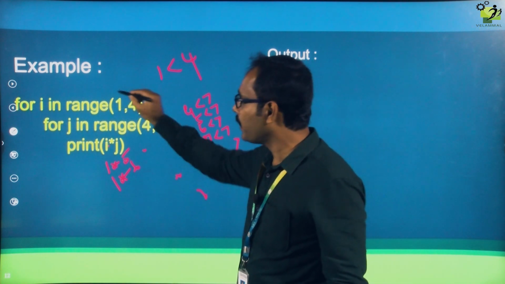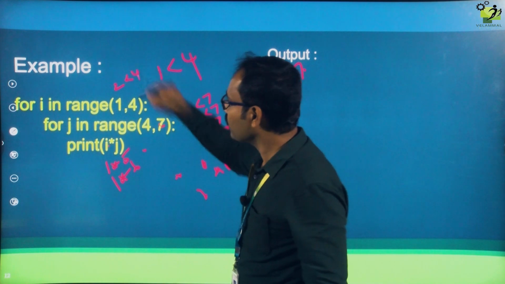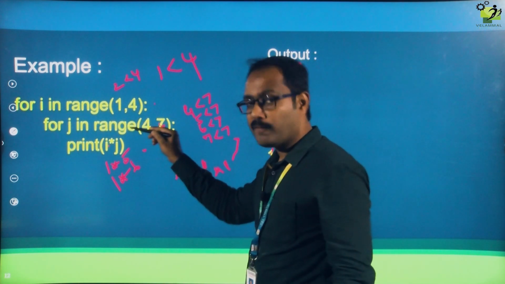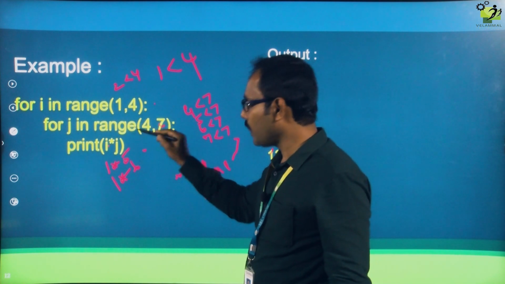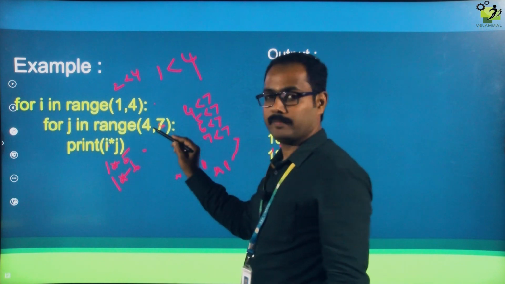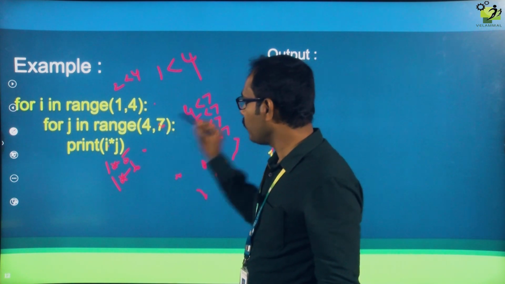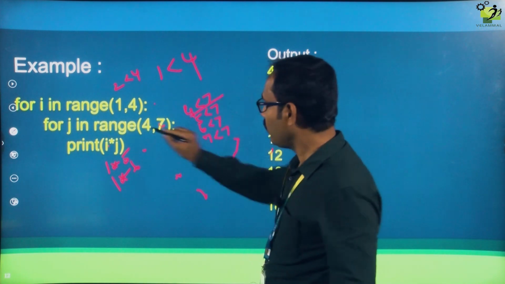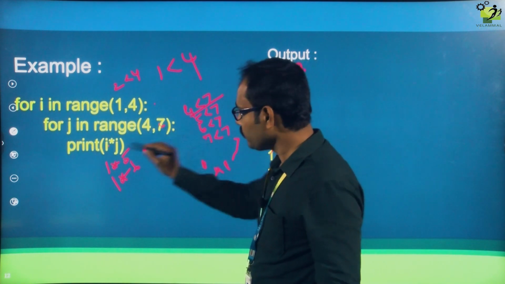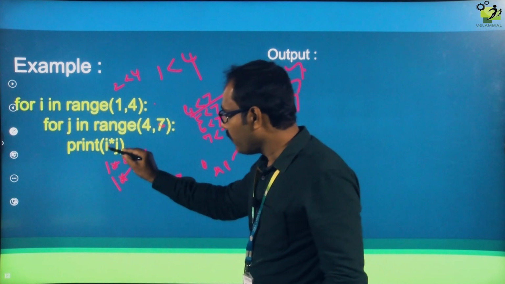In the outer for loop, the i value was already 1. Now the i value becomes 2. 2 less than 4, the condition is true. Now it will come to the inner for loop. It will start taking the j value from the beginning. So the meaning is that it will check 4 less than 7. The condition is true. Now what will it do? The i value is 2.